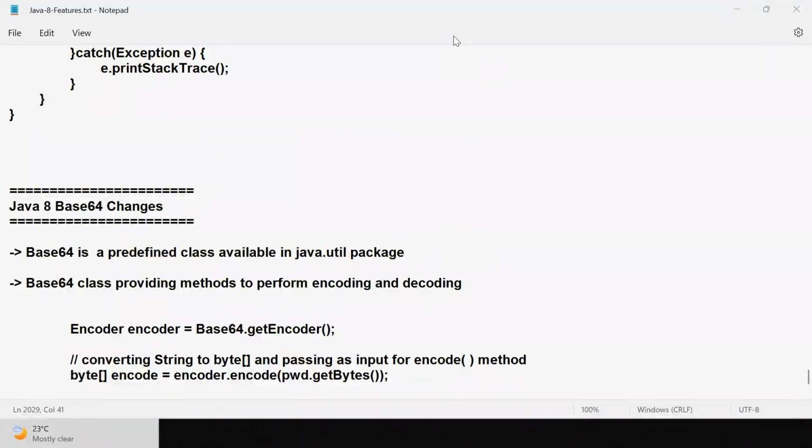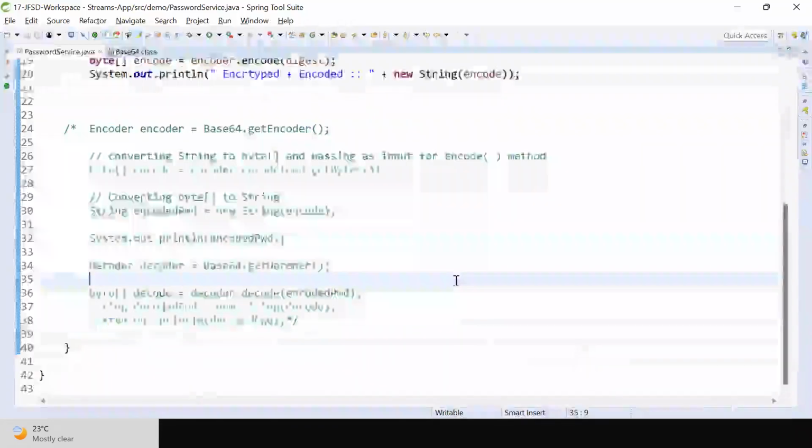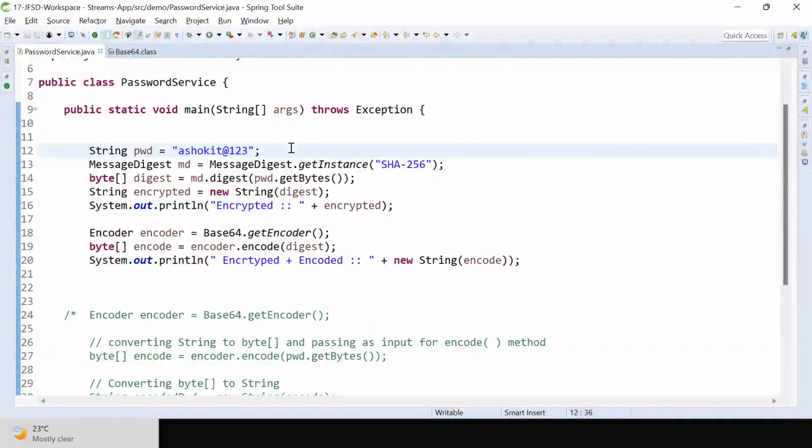Dhiren, you're asking about salt. Yeah, salt means basically when we are doing the encryption of the password, here my password is available, right? When we are going to encrypt these passwords in real time, we will apply salt for the password. That means along with the user given password, some extra string also will be appended, something like if our project is IRCTC. So this is the user given password. For the user given password, we will apply some extra text and we will encrypt it. The extra text we are adding to encrypt the password, that is called salt.